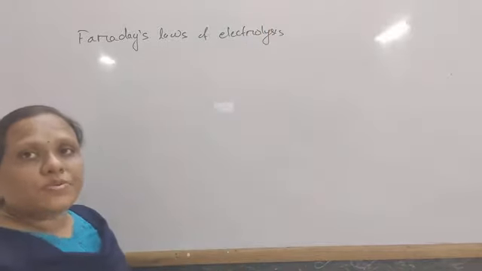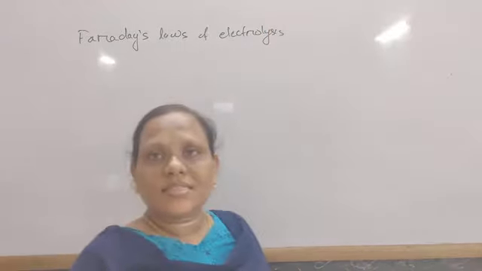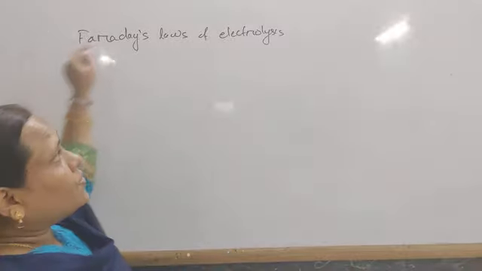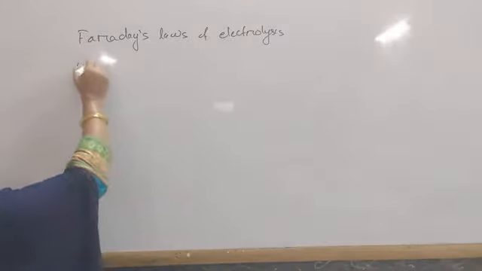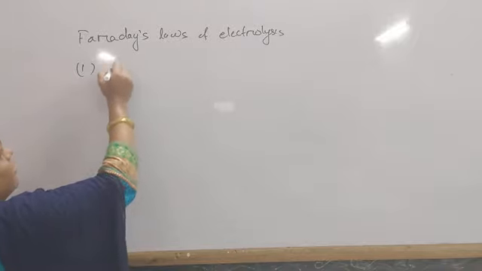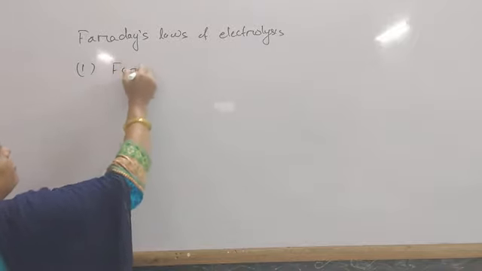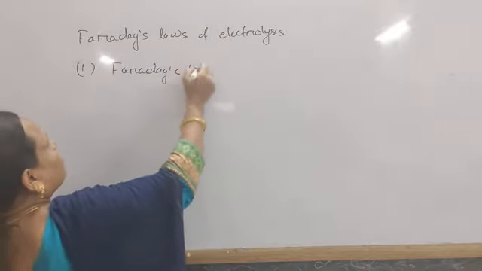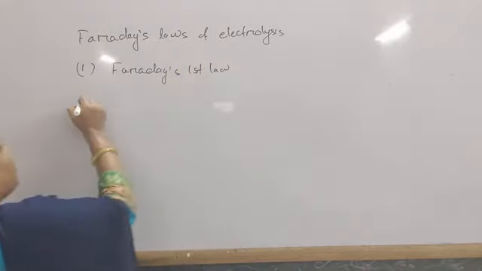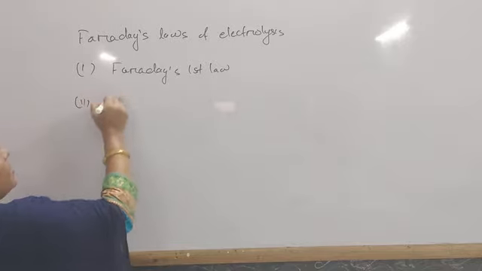We put forward two laws regarding the electrolysis product: Faraday's first law and Faraday's second law.